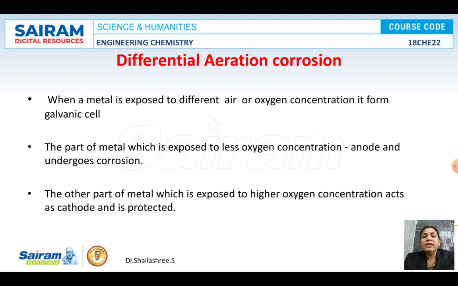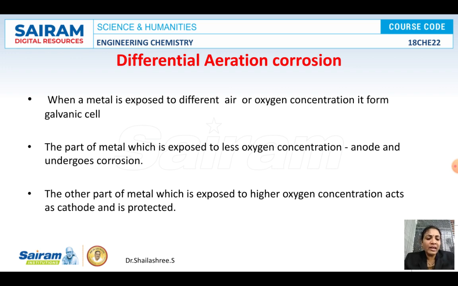What do you mean here? A metal is exposed to different air or oxygen concentrations, like a nail in a wall. Half of the nail is inside the wall and the remaining half is outside the wall. So in one nail, half of the part is less aerated and the part outside is more aerated. Understood? The half of the nail in the wall is the less aerated anodic area, and the remaining half outside is more aerated, meaning in contact with more air or oxygen. So that is the cathode.